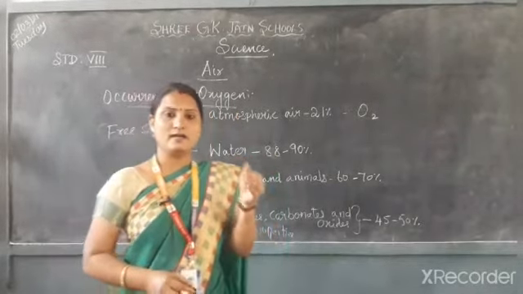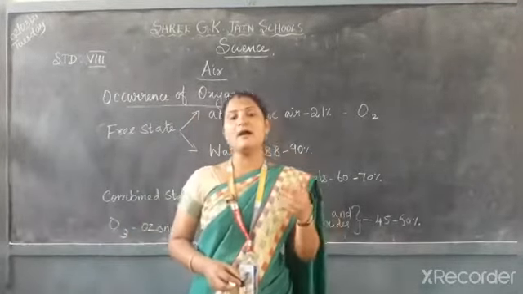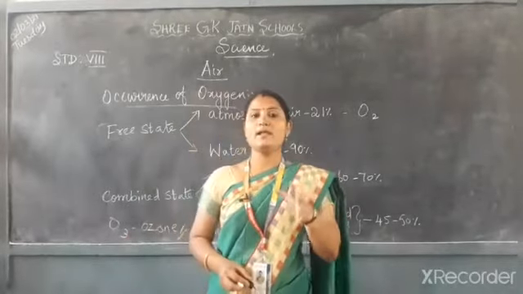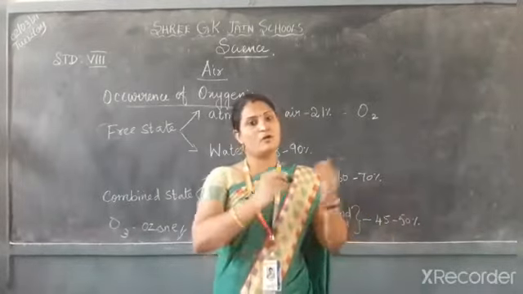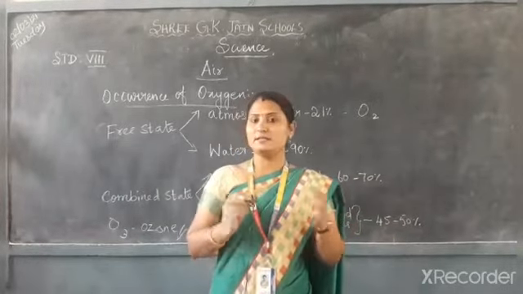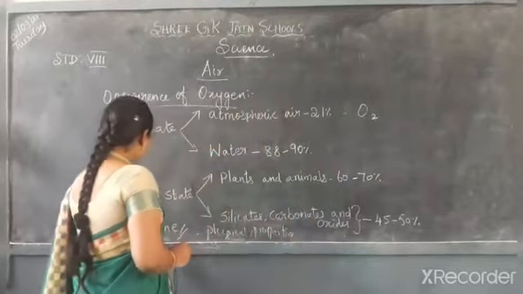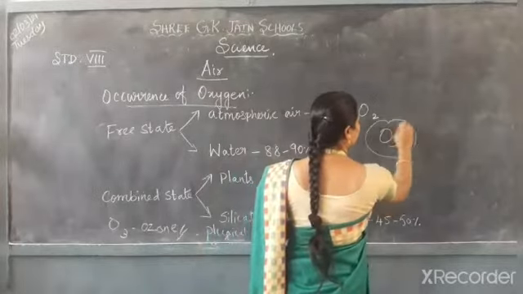At the universe level, after hydrogen and helium, oxygen is found in abundance. Then O3, trioxide. So O3 means trioxide.